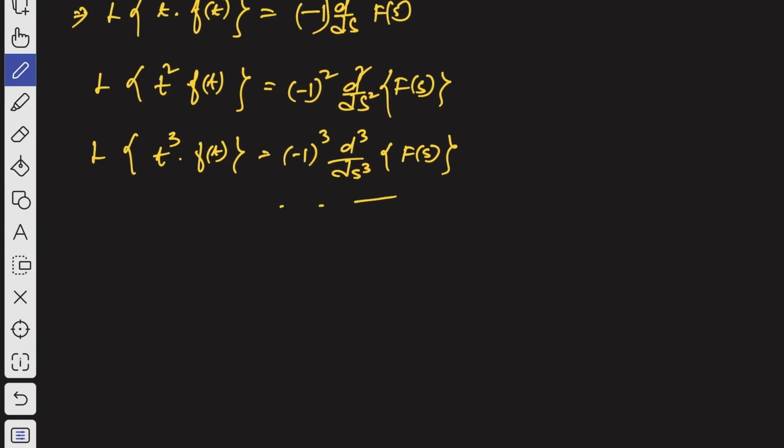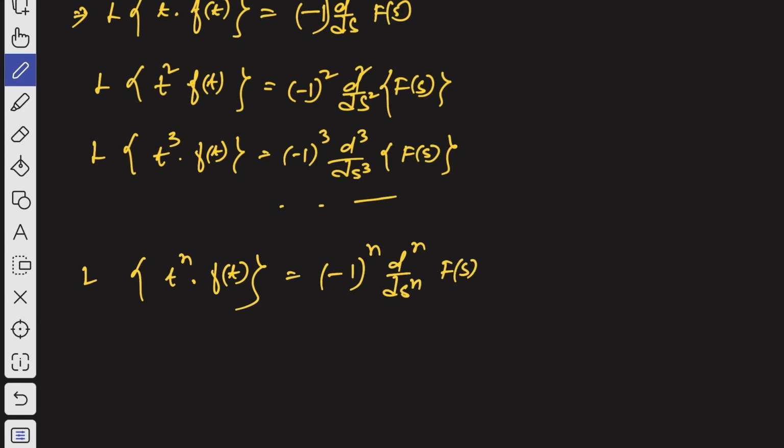That's why we can write that Laplace transformation of t to the power n into f of t is minus 1 whole to the power n and nth order derivative of F of s with respect to s. So that's what we have got. That is what we need to prove. So hope you have understood this. So this is very simple, right?